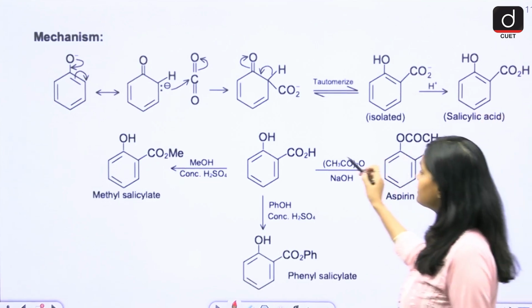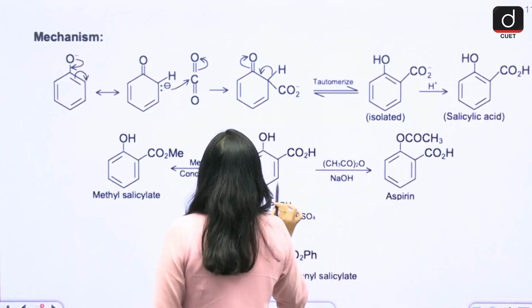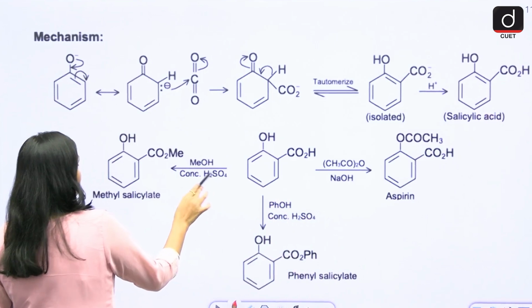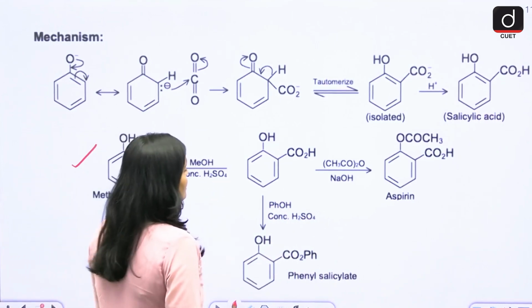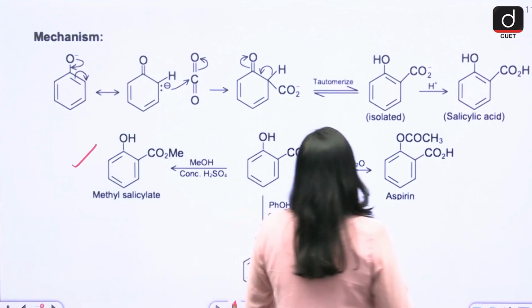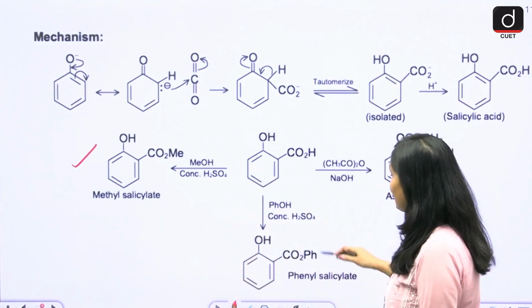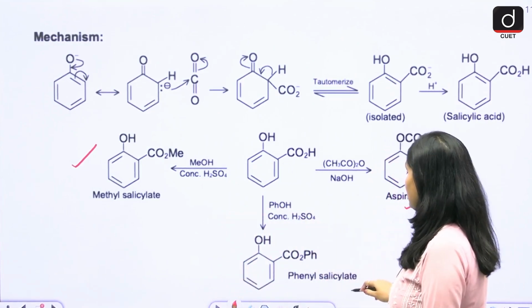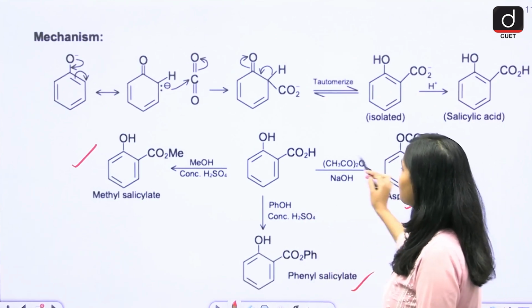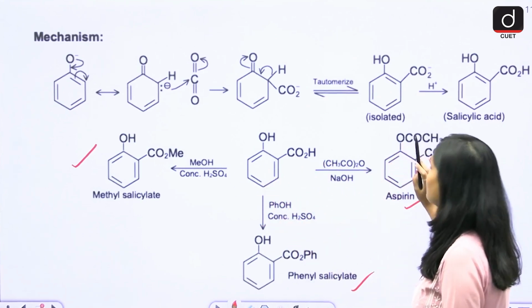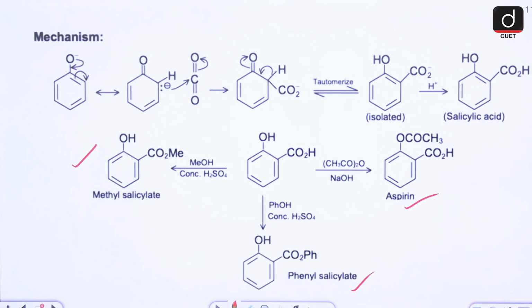Okay? Then this salicylic acid, when reacted with methanol in the presence of H2SO4, you will get methyl salicylate, right? In the presence of this, you will get aspirin, and in the presence of phenol, you will get phenyl salicylate. So these are the other products that you will get.